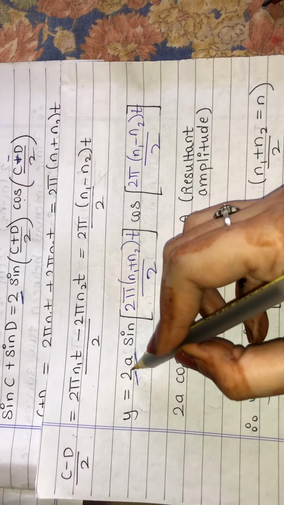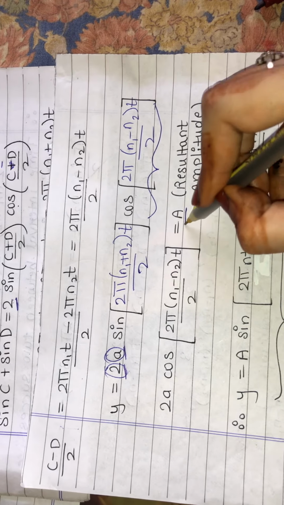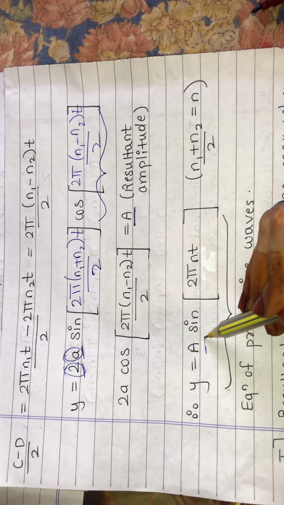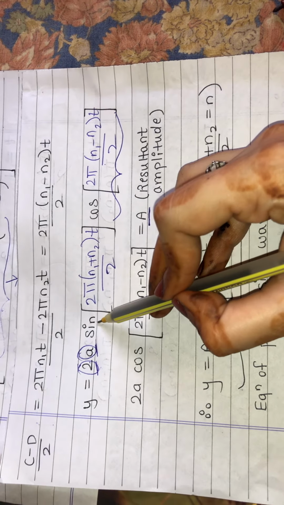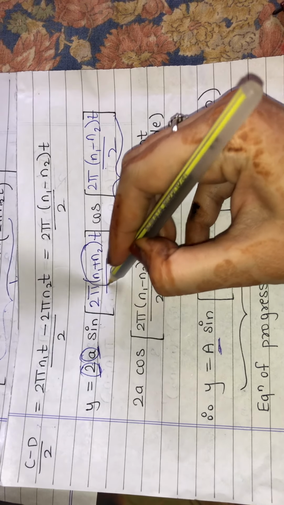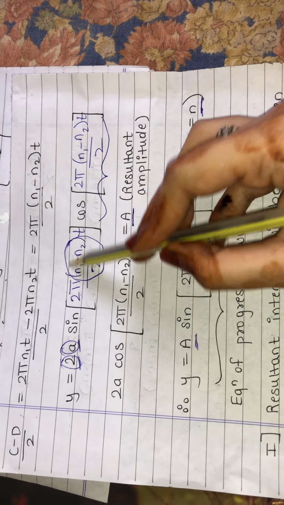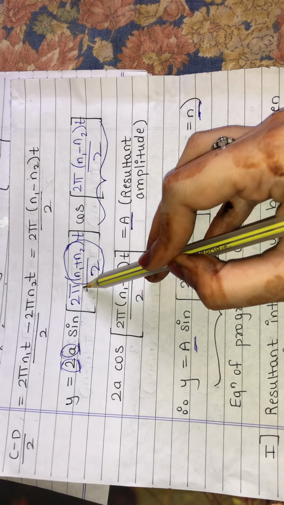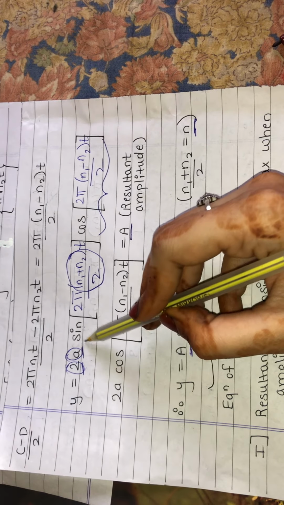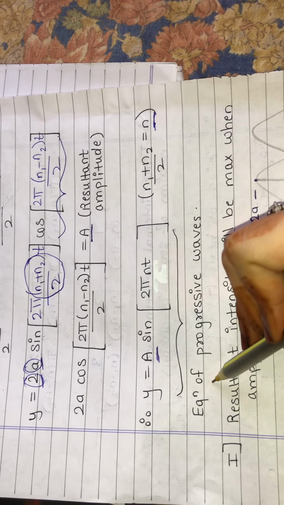Now let us say that 2a and this whole cos term is my resultant amplitude. So in place of all these 3 terms, I'll write resultant amplitude, that is capital A. So what remains? Sine 2 pi n1 plus n2 t upon 2. Now what is this n1 plus n2 upon 2? That is nothing but n. So I have substituted n in place of this. So what remains? 2 pi nt. Here it is 2 pi nt, sine as it is, and in place of these 3 terms I have written A, that is resultant amplitude. So this equation is nothing but the equation of